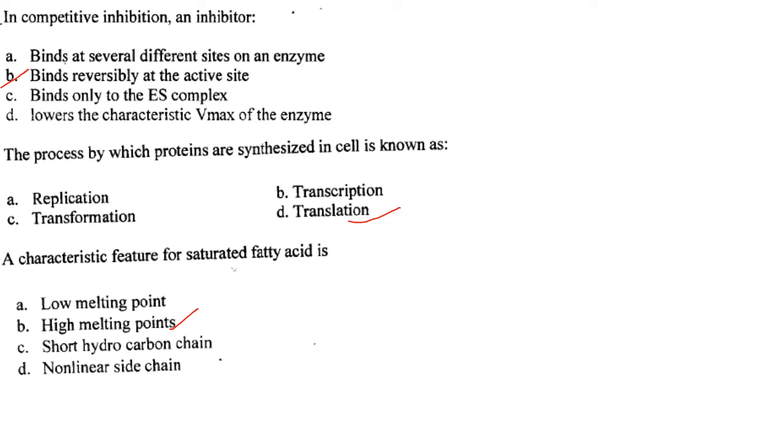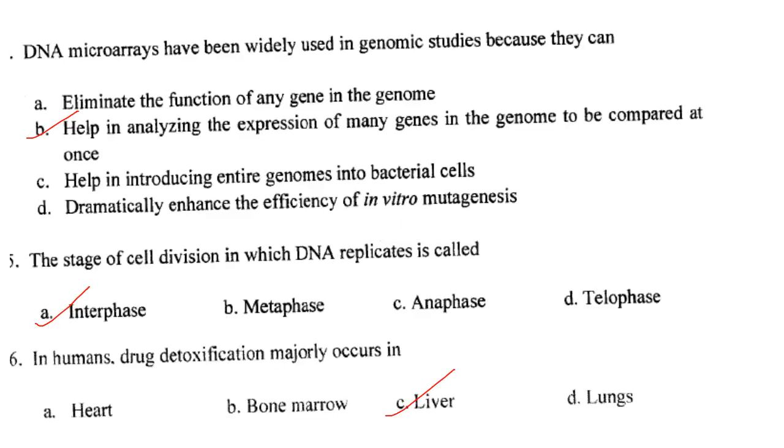Answer is option D. A characteristic feature of saturated fatty acids is they have high melting points. Answer is option B. Then next one. DNA microarrays have been widely used in genomic studies because they can help in analyzing the expression of many genes in the genome to be compared at once. Answer is option B. The stage of cell division in which DNA replicates is called the interphase. That is, at the phase of interphase, DNA replicates.